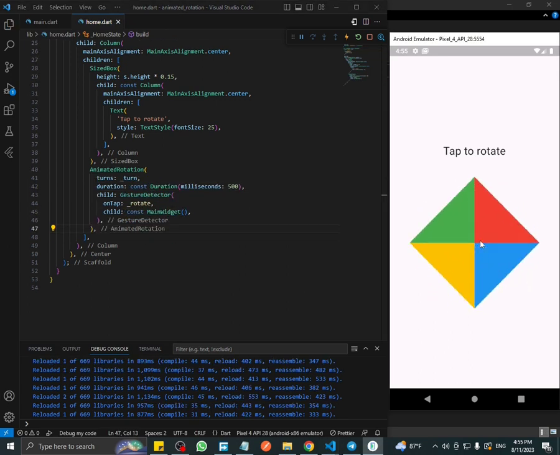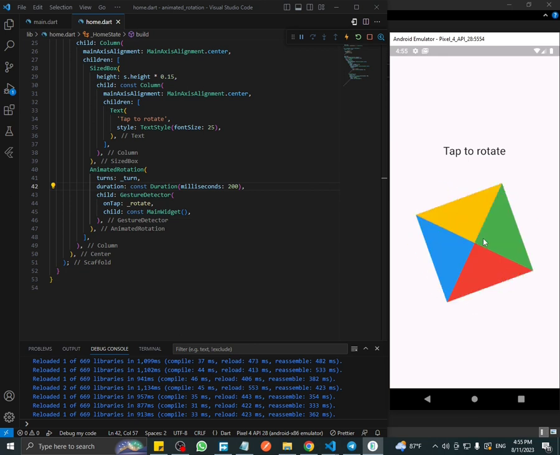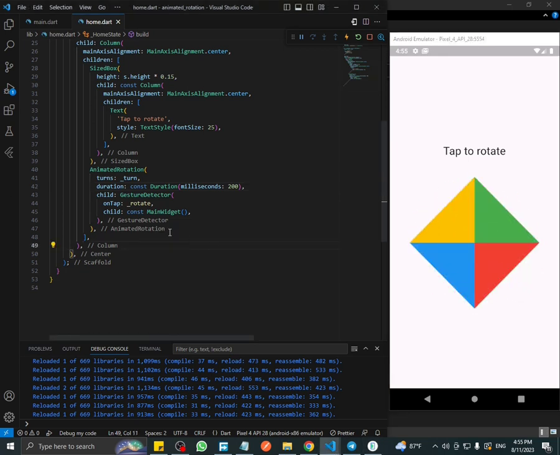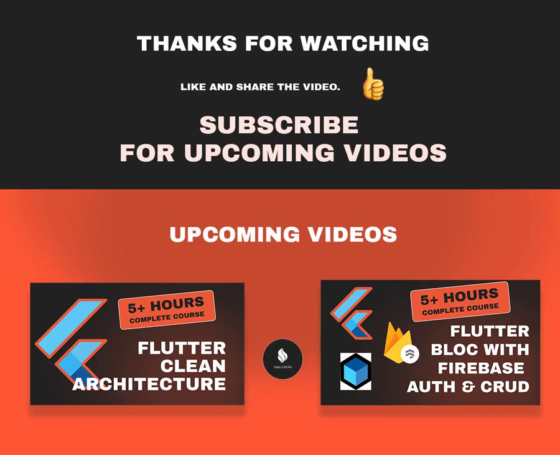So I'm going to pass this underscore turn state value here. If I tap on this, it will add 0.25 to the existing value, which in the animated version will add an animation to this rotation.